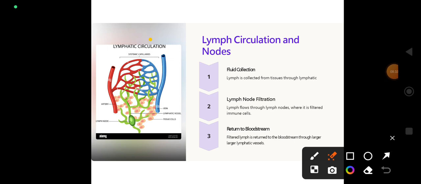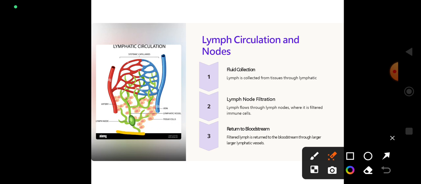We can see the diagram of lymphatic circulation. This is arteries, red color. Arteries are red color in the diagram. This is vein. Vein is blue color. And this green color is the lymphatic vessels.